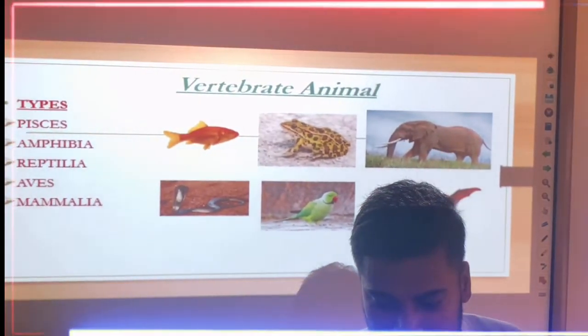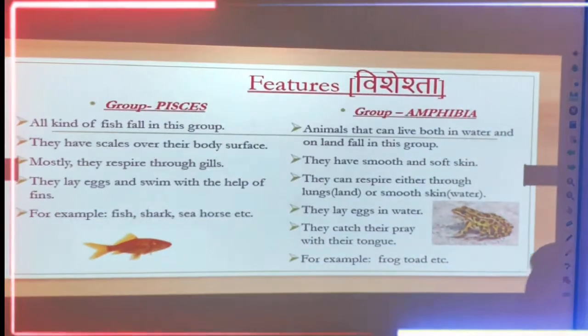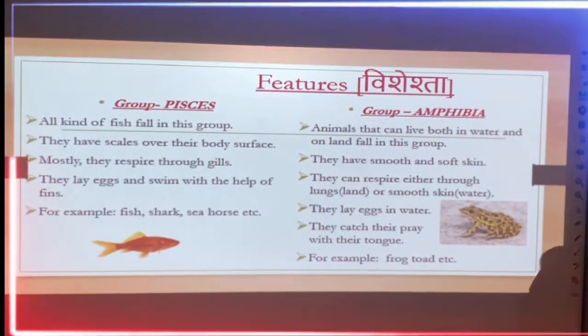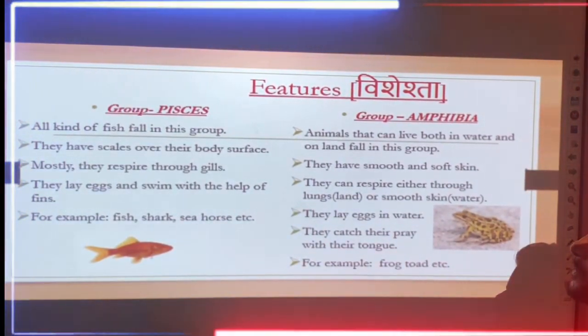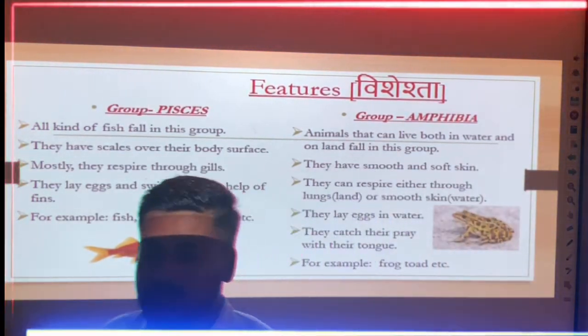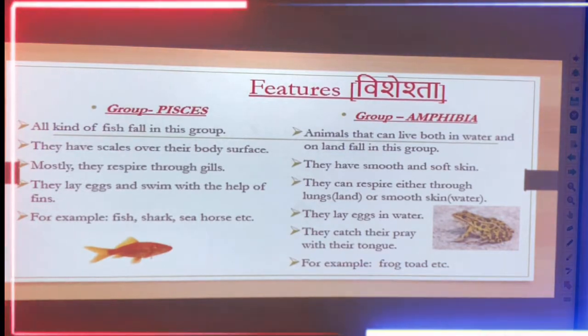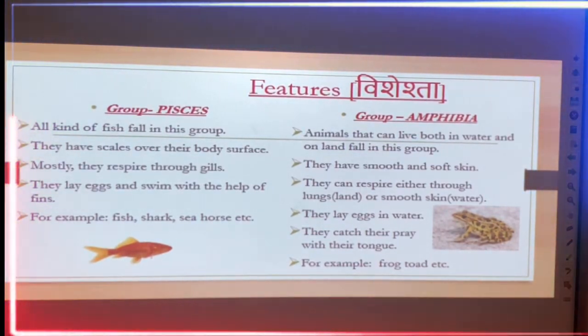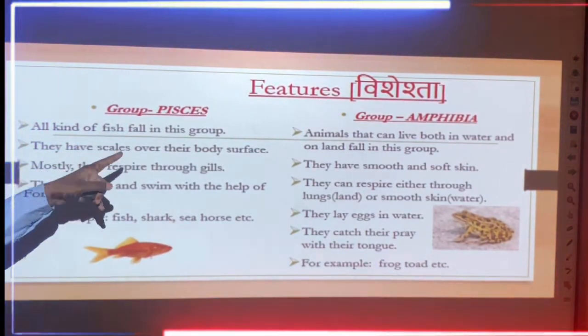In the next slide you will know the different features of fishes and then amphibia. First are the features related to fishes. The first one is that all kinds of fish fall in this group.